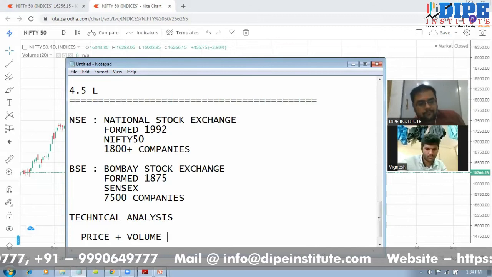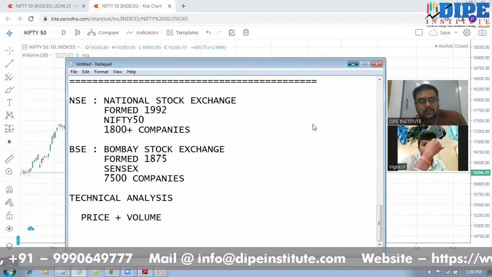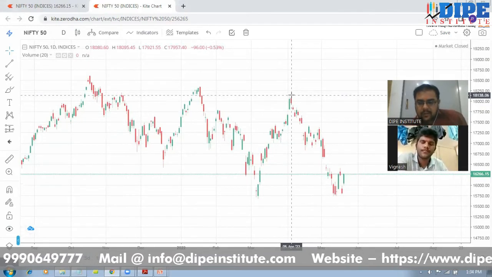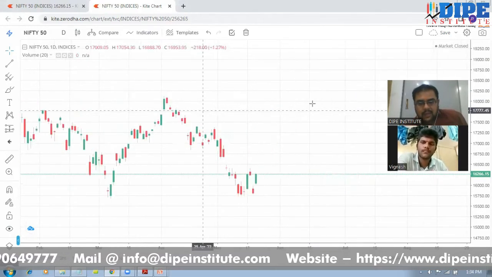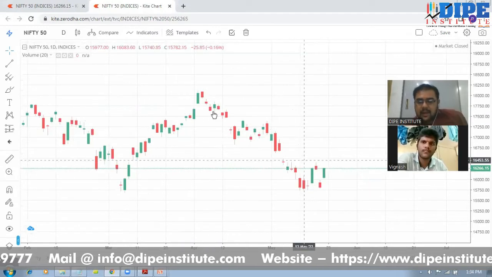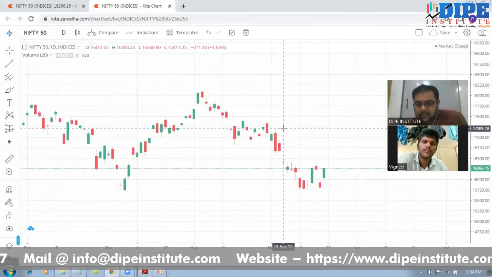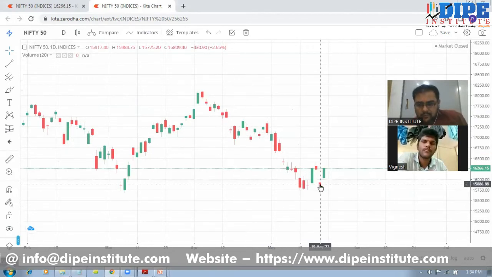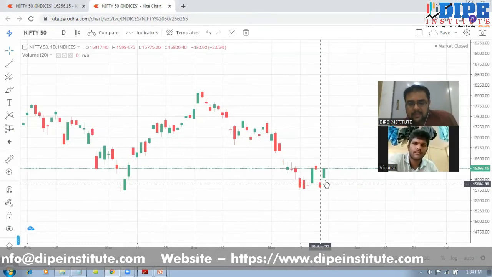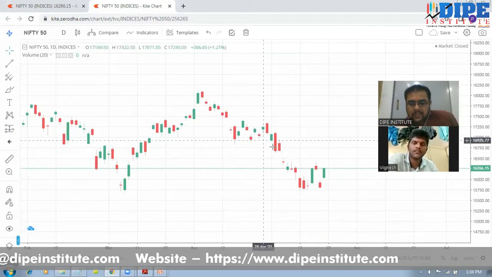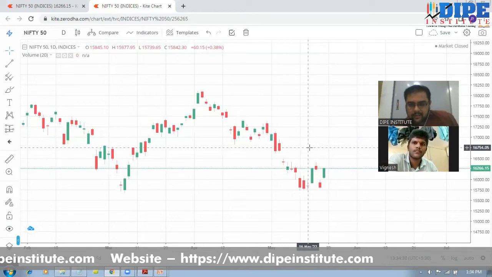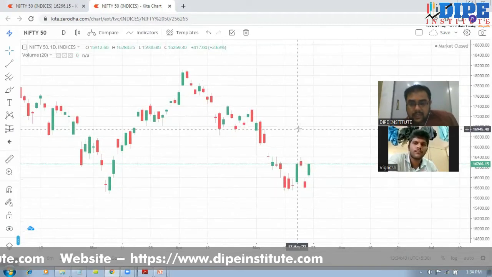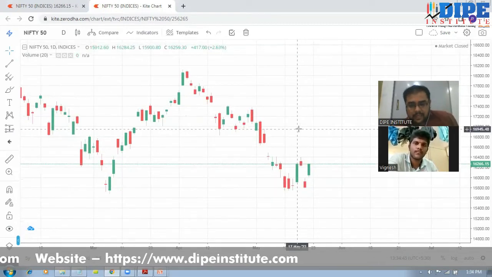Now, this basically chart that you are seeing, this is called a candlestick chart. It is called candles. So the green and red bars that you see, these are the candles. A green bar basically is telling you that the market is going up, and a red bar basically tells you that the market is going down. Okay. The major concept here is that this color combination is giving you the idea of the market direction. But if you notice here, there are only two colors, either green or red. There is no other color. Only green and red, right?